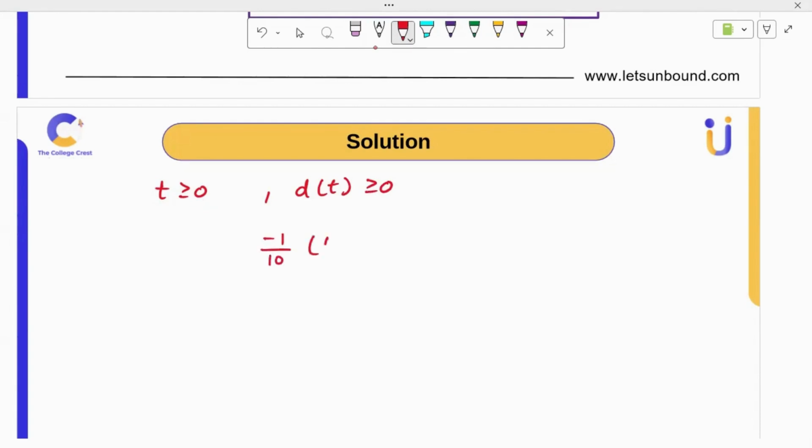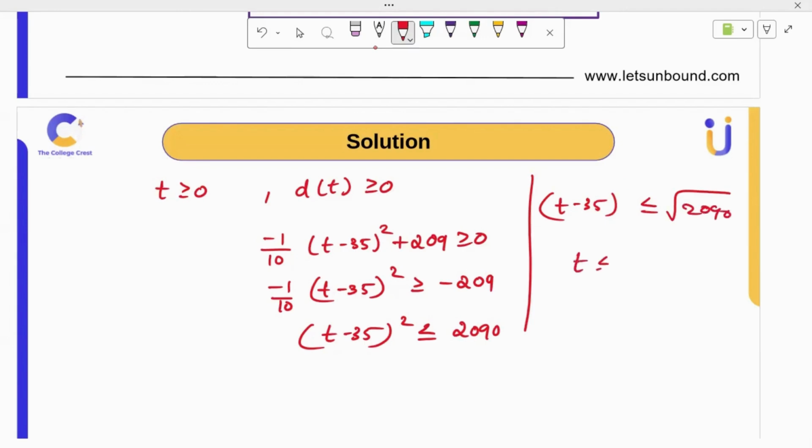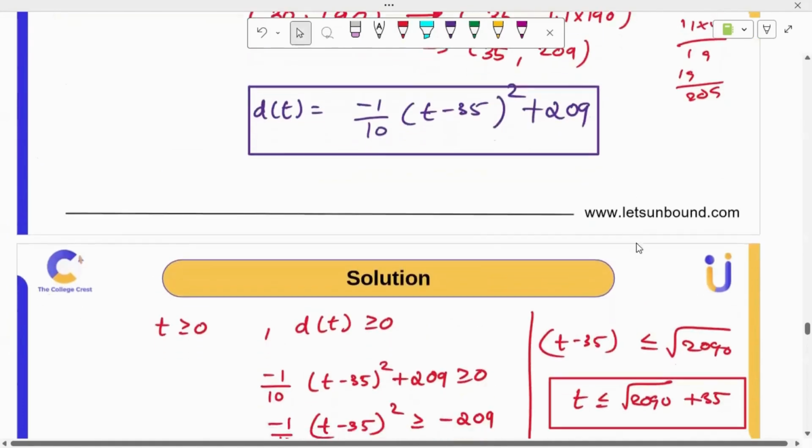So negative 1/10 (t minus 35) the whole square plus 209 is greater than or equal to 0, and we can solve for this. (t minus 35) the whole square is less than or equal to 2090, after multiplying by negative 10. Then t minus 35 is less than or equal to square root of 2090, so t is less than or equal to square root of 2090 plus 35. We can keep it as it is in exact form. So this is the restriction: t is between 0 and this value.